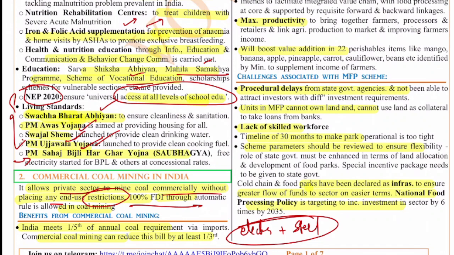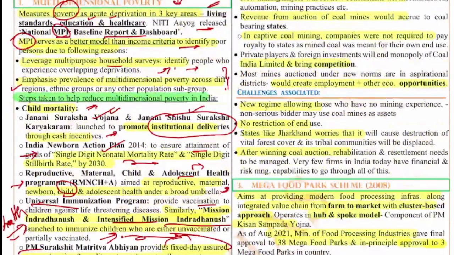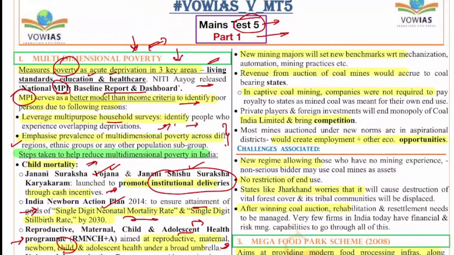Now what are the benefits from commercial coal mining? It has various benefits. First, India meets 1/5 of its annual coal requirement via imports, and commercial coal mining can reduce this bill by at least 1/3, because already we are importing a lot. If we can reduce these imports, this will be beneficial for us. This will save foreign currency reserves especially. This will also ensure that new players will come in, new technologies will be introduced,